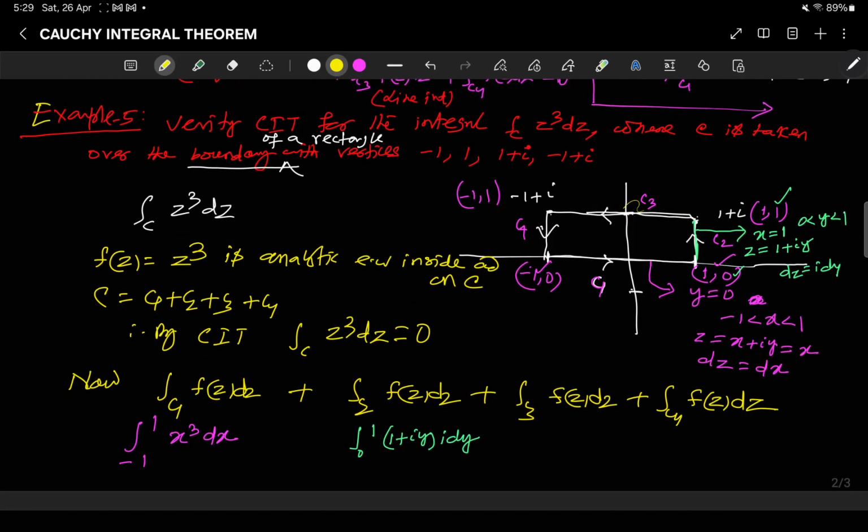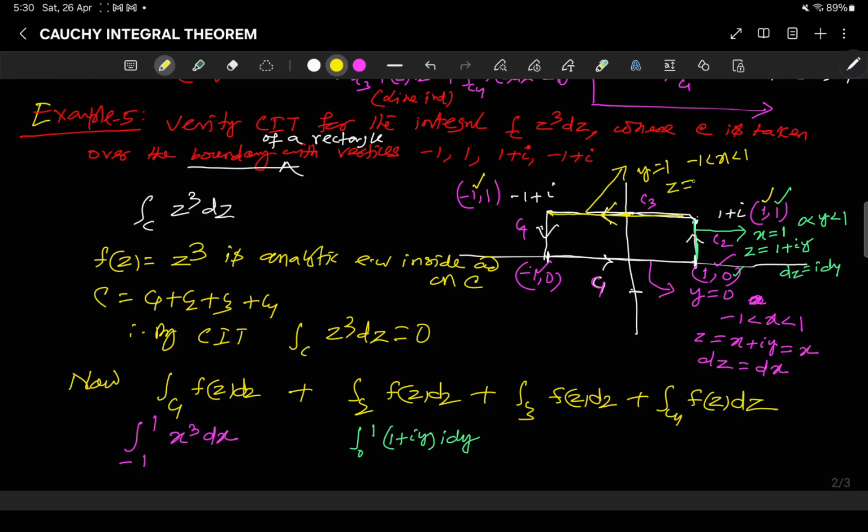Then coming to your C3. In C3 this line is parallel to the x-axis at a distance 1, so y is equal to 1 and x varies from -1 to 1 in this direction, -1 less than x less than 1.